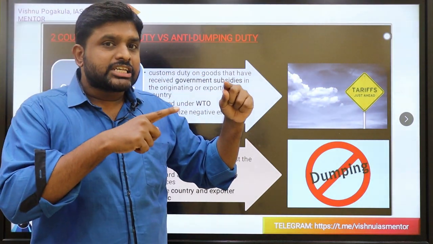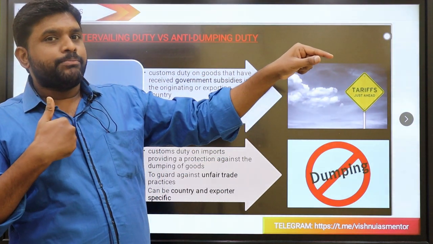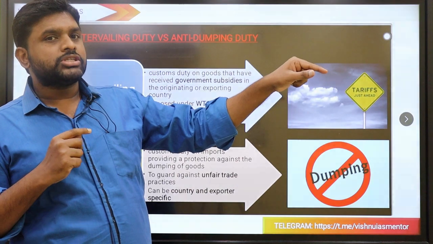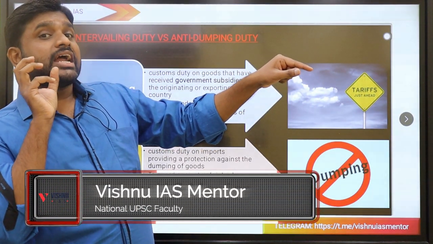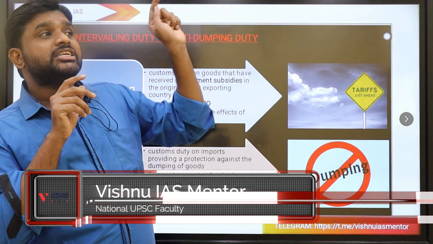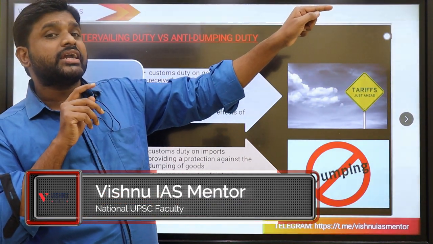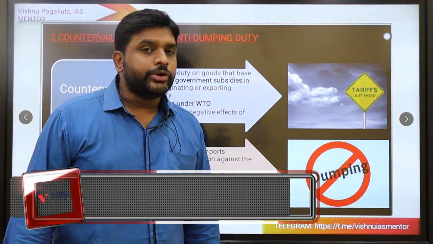In order to control those imports, I will be placing an extra tax. That extra tax, imposed against the subsidies given by country X, is called countervailing duty.